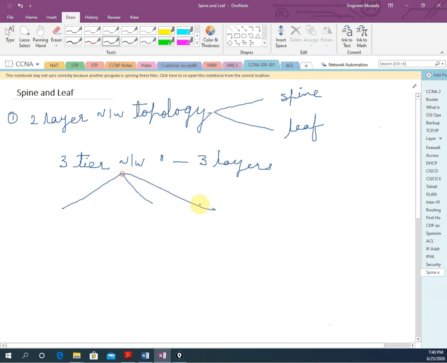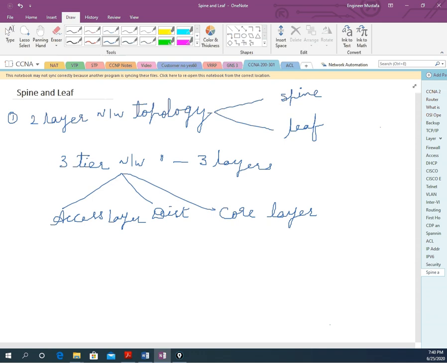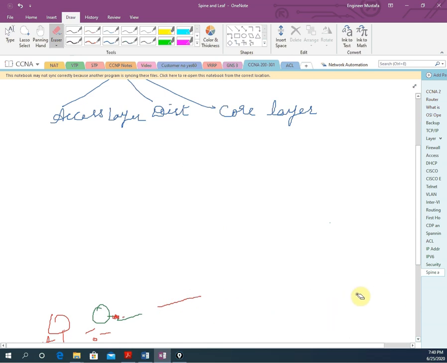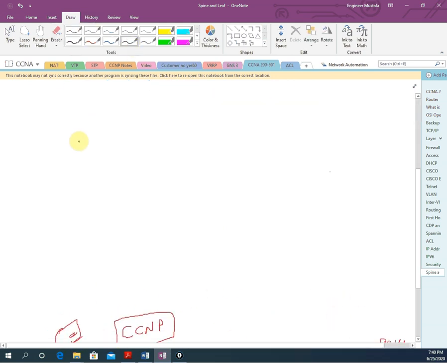We have the access layer. If you remember our old video, then we have distribution, and we have the core layer. This is the general topology of any enterprise. Wherever we are using it, we will have the core layer on the top. Let me draw and show you the diagram. This is the traditional one. Let me erase whatever we have here below, so it is simple and easy to understand.